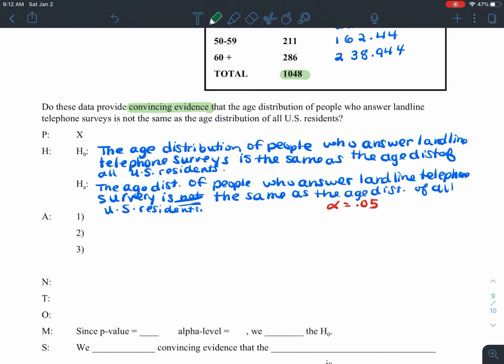Okay, we're going to move on to our assumptions. These are our 3 conditions: random, 10%, and the large counts condition. So we'll need to state some evidence for each of these 3 things. I'm going to make a remark here that the data was collected randomly.